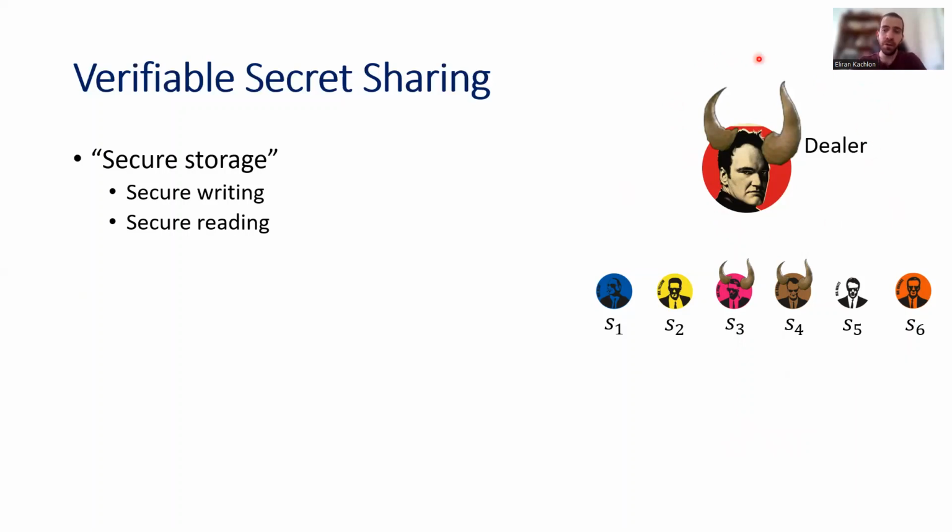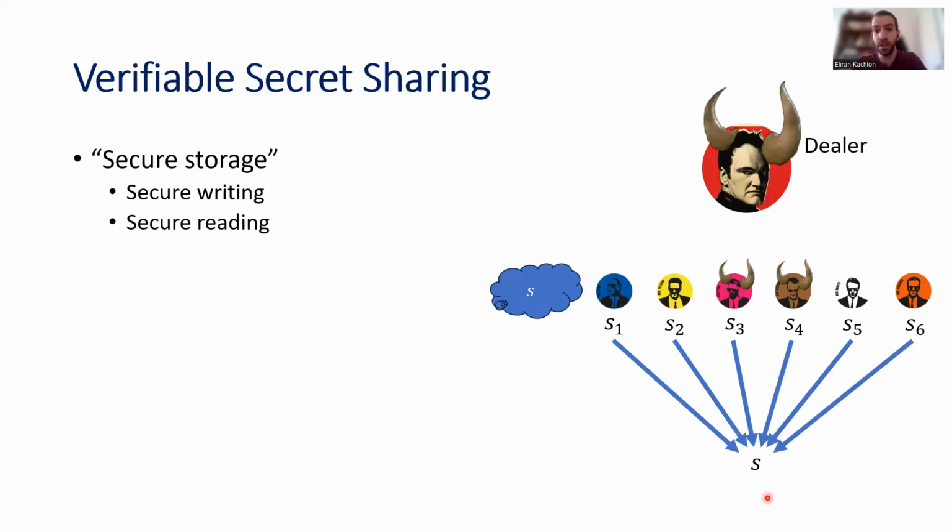So if the dealer is corrupt, it does not necessarily have a secret S, but nevertheless, at the end of the writing phase, we require that there exists some secret S that is defined by the shares of the parties here, so that this secret S will always be reconstructed in the reading phase. So whatever these parties try to do in the reading phase, the secret S will still be reconstructed. Okay, so verifiable secret sharing is stronger than robust secret sharing because it provides some guarantees even for the case of a corrupt dealer.